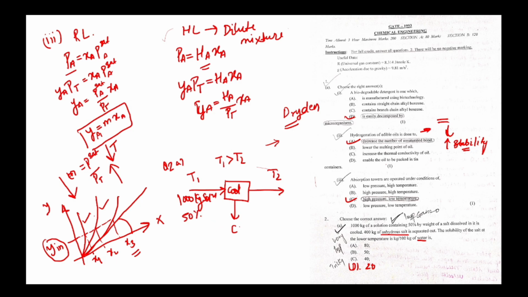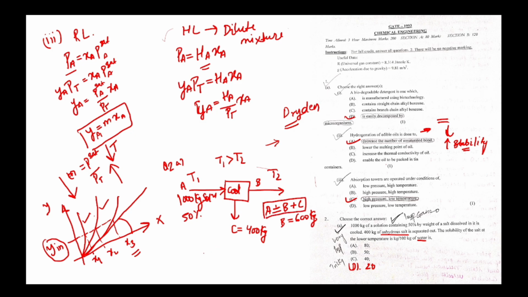Here only crystal separates out without any water, 400 kg. So if I do the overall balance, A gives B plus C, right? A is 1000, C is 400, so we get B as 600. That is the overall balance.